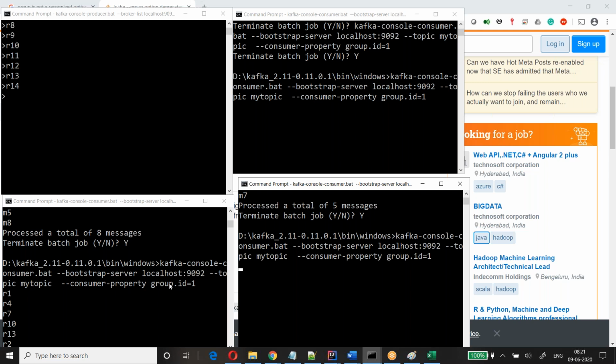I'll show you how to find the lag. Lag means how many messages have been processed out of how many have to be processed next. So that's the lag: current offset, committed offset, and which messages have to be processed. I'll show this in the next session.